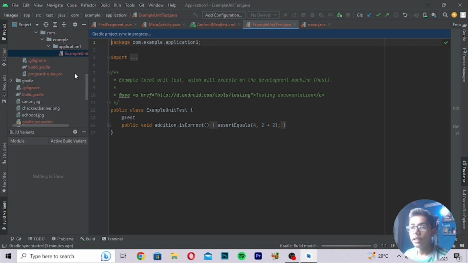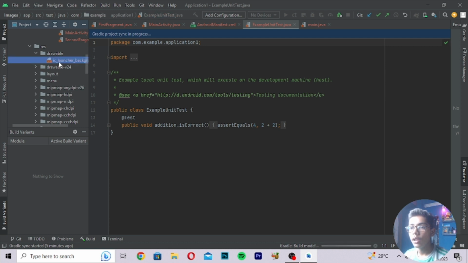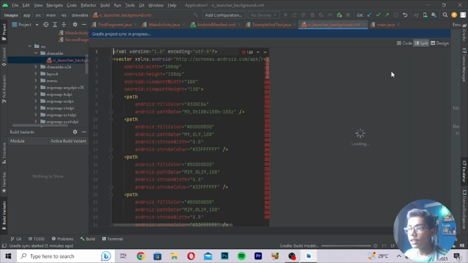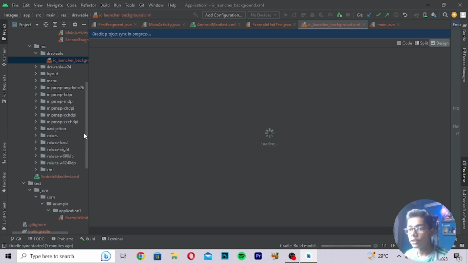Then these are the build Gradle files, which I've been telling you how we use and why these things are used. Now if I move to this file, you can see this is the thing I want to show you. Here we will be designing our app which we want to build. So these are the drawable things which we are getting. Then you have to move to design. Here you will be getting your design, and if you want to move to the code, you can just press code to move directly to the code. So this was the thing here.